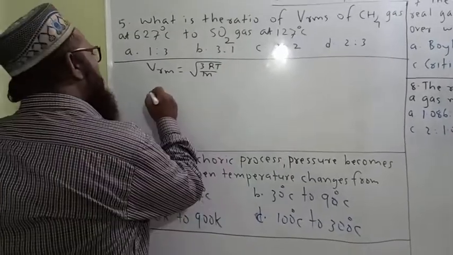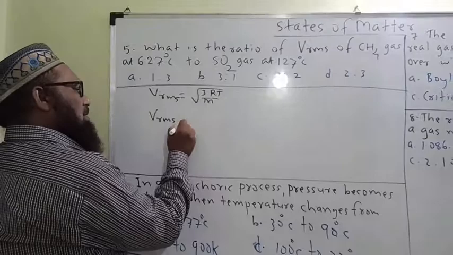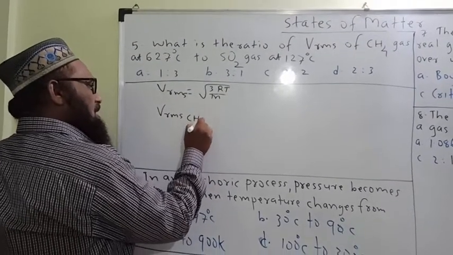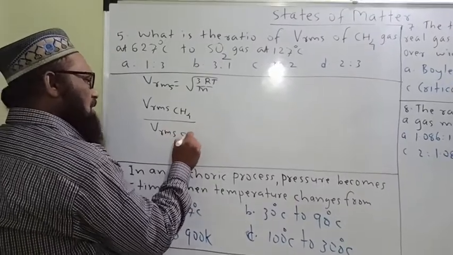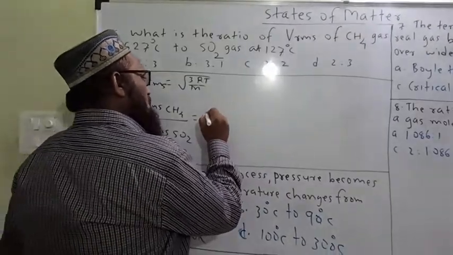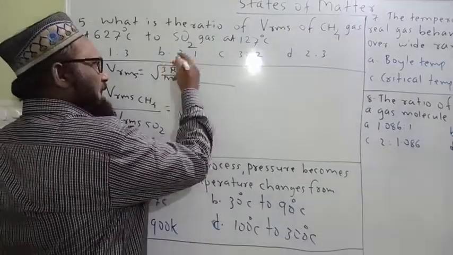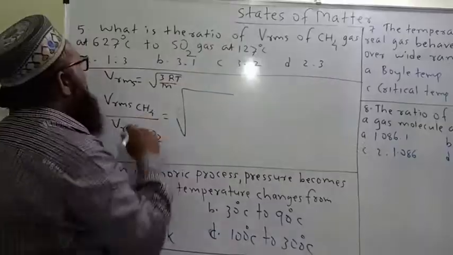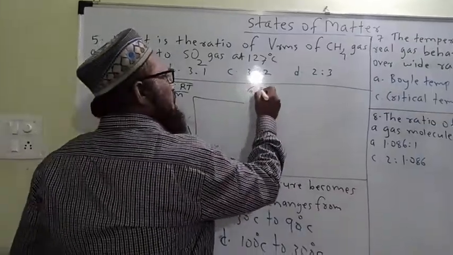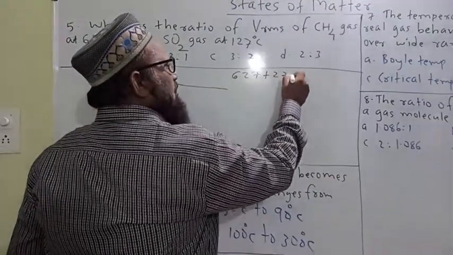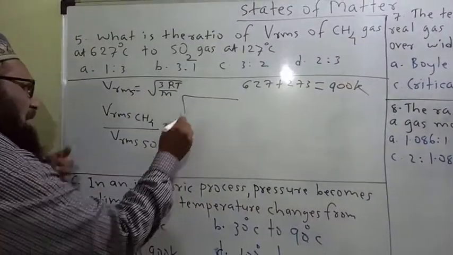Therefore we can write V RMS of methane upon V RMS of sulfur dioxide gas is equal to, 3R gets cancelled. T: 627 degrees Celsius is equal to 627 plus 273, which is 900 Kelvin.